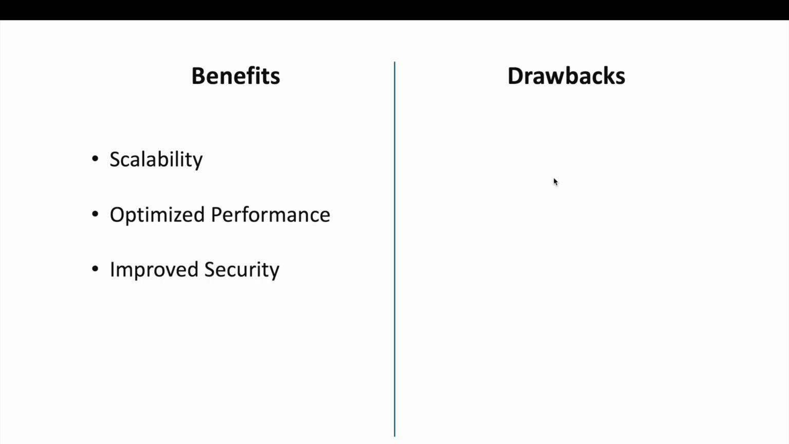Let's look at the benefits of CQRS. First is scalability. By separating read and write workloads, each can be scaled independently according to demand. We have optimized performance. Read and write data models can be optimized for their respective operations, improving overall system performance. We have improved security. Command and query operations can be secured differently according to their specific needs.